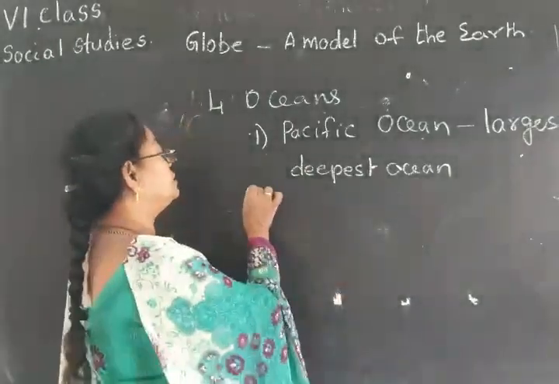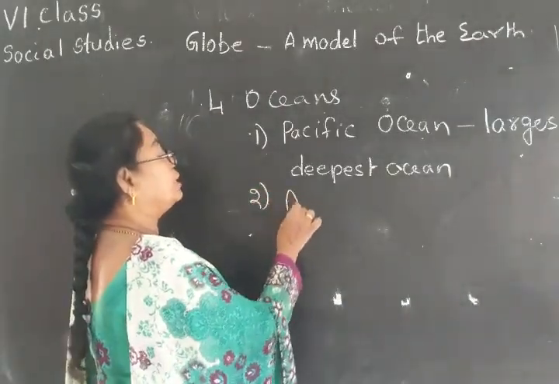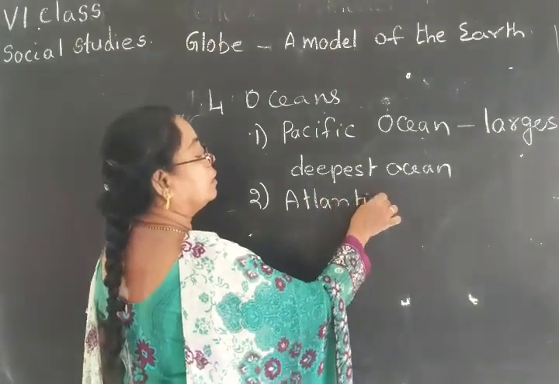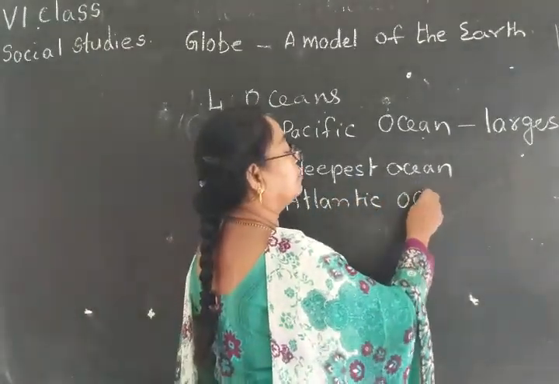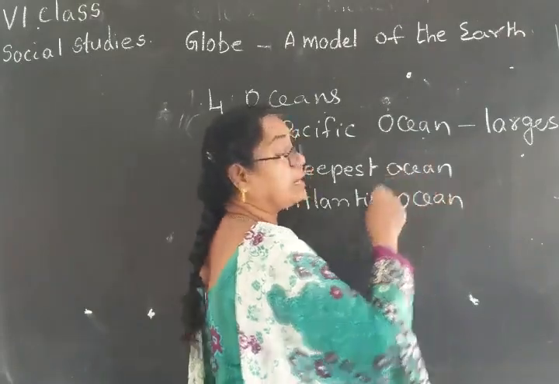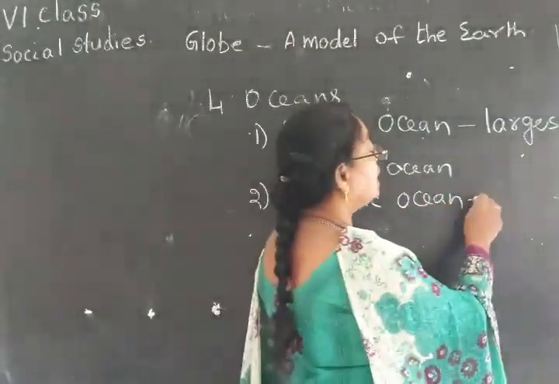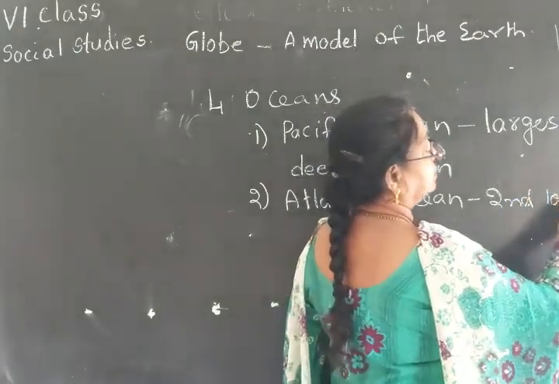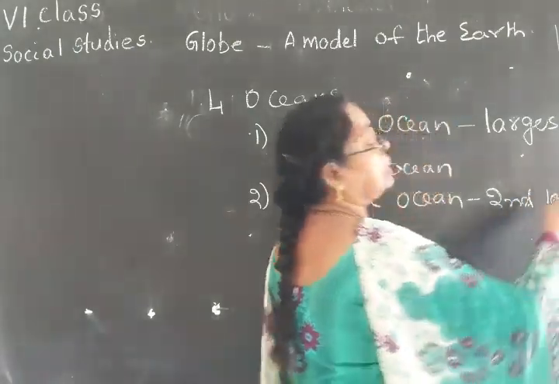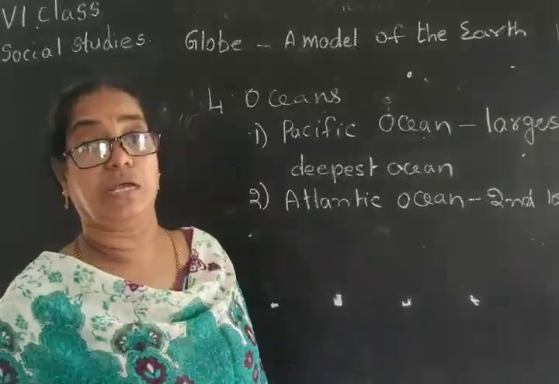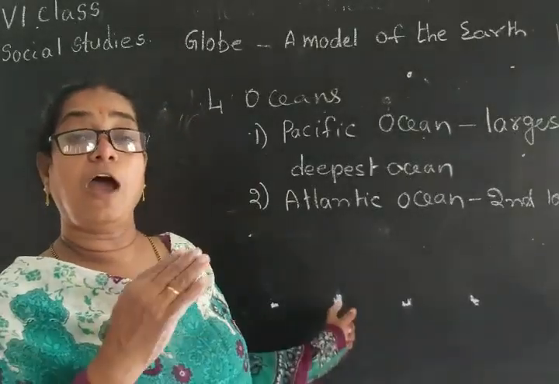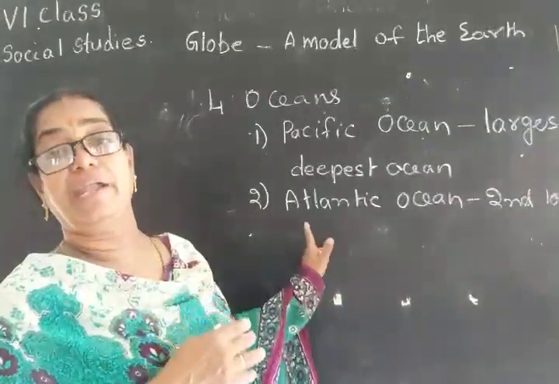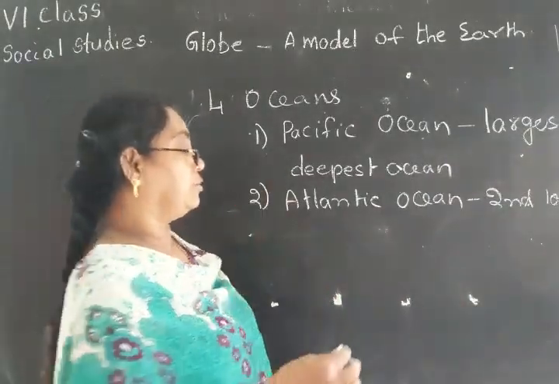Okay. Next one is the Atlantic Ocean. This Atlantic Ocean is the second largest ocean. Also, Africa, Europe and Asia are divided because of the Atlantic Ocean.